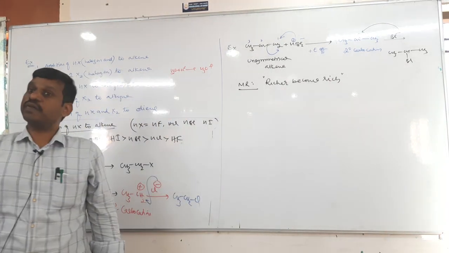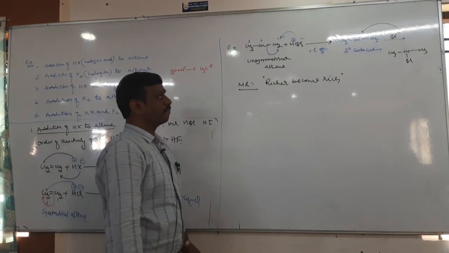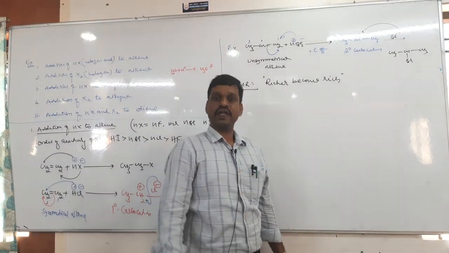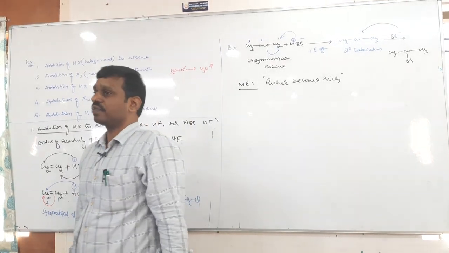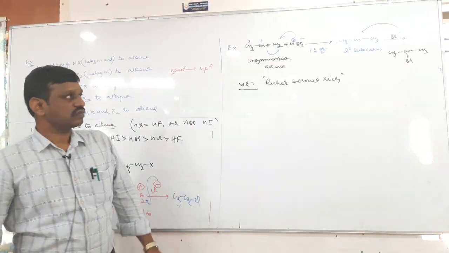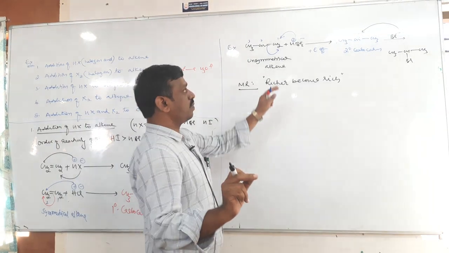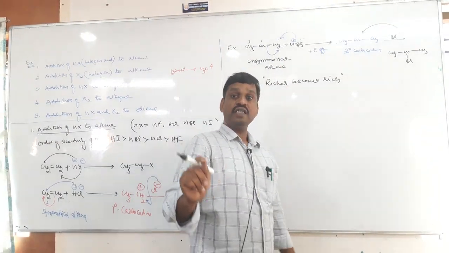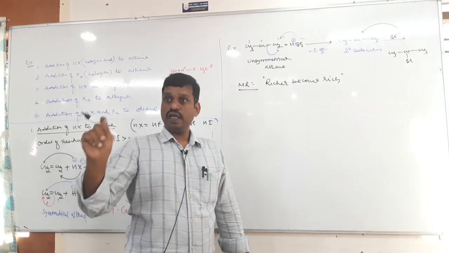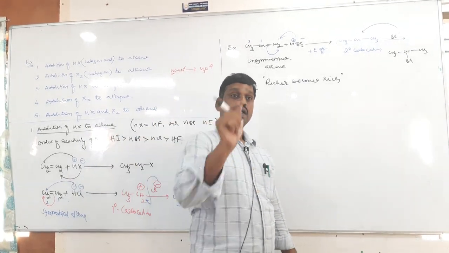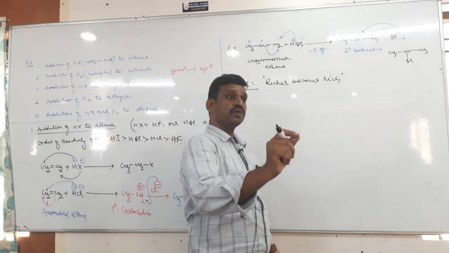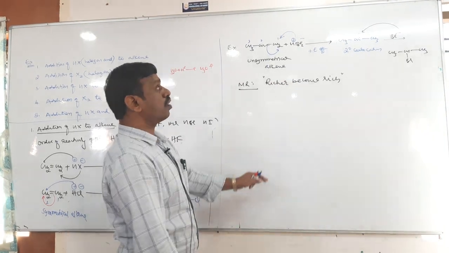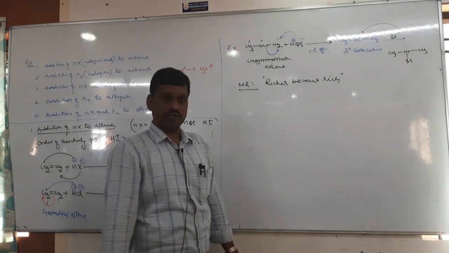But is richer become rich always applicable? Sometimes it is not applicable. But actually what is the statement of Markovnikov rule? See, the actual statement of Markovnikov rule is, in the addition to an unsymmetrical alkene, the negative part of the adding group should be added to the double bonded carbon having less number of hydrogen.